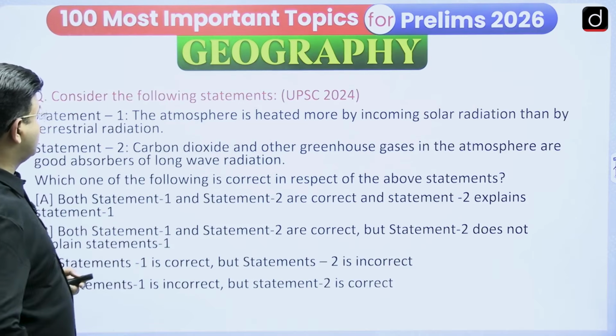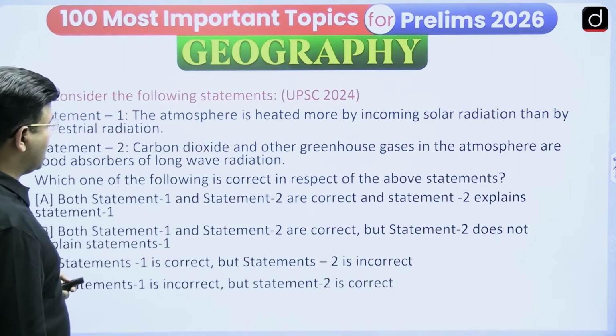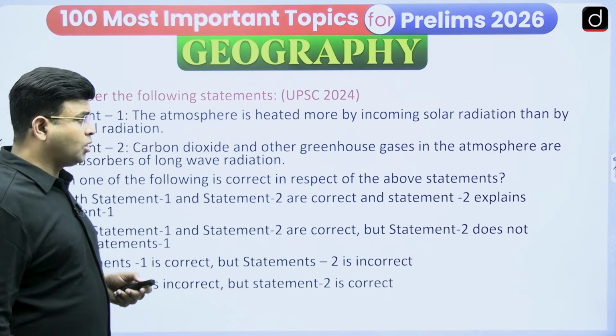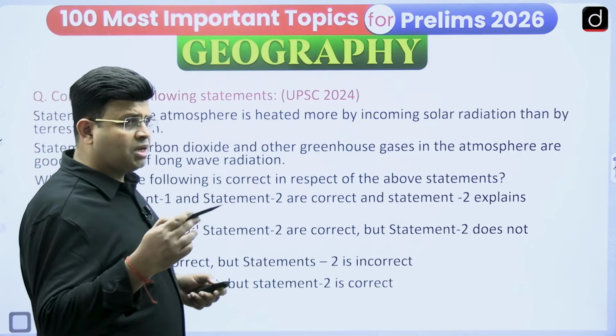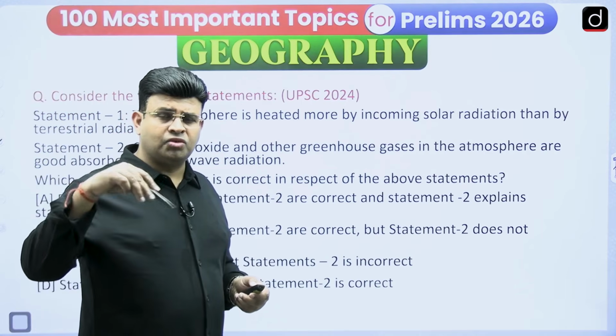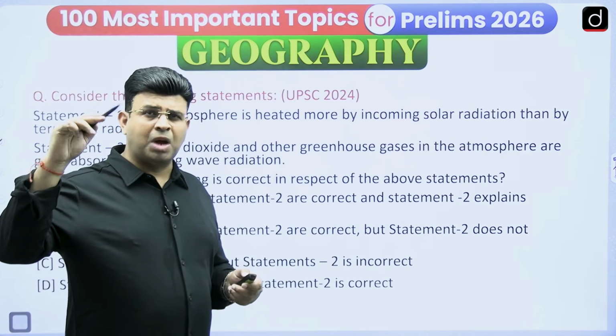Now let us consider the following statements which were asked in UPSC 2024. The atmosphere is heated more by incoming solar radiation than by terrestrial radiation. No. The earth radiates terrestrial radiation, which is long wave, infrared radiation, and its power is very less.